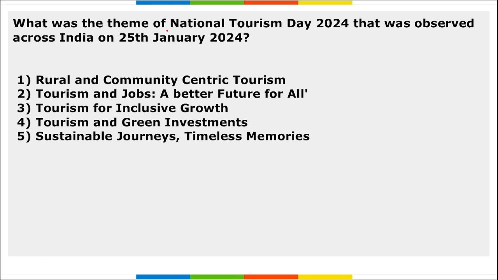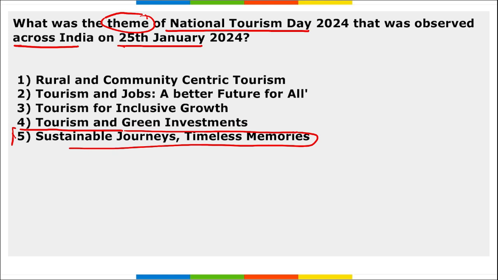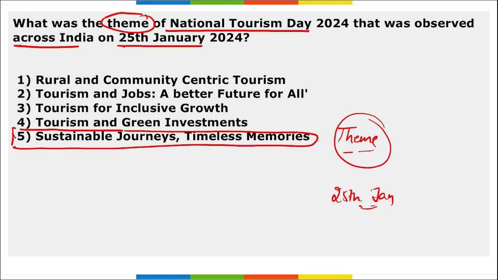Next, what was the theme of National Tourism Day that was observed across India on 25th of Jan 2024? The theme of National Tourism Day was Sustainable Journeys, Timeless Memories. I repeat, Sustainable Journeys, Timeless Memories. This is the theme for National Tourism Day that was observed on 25th of Jan 2024. Correct? Take a note of this.